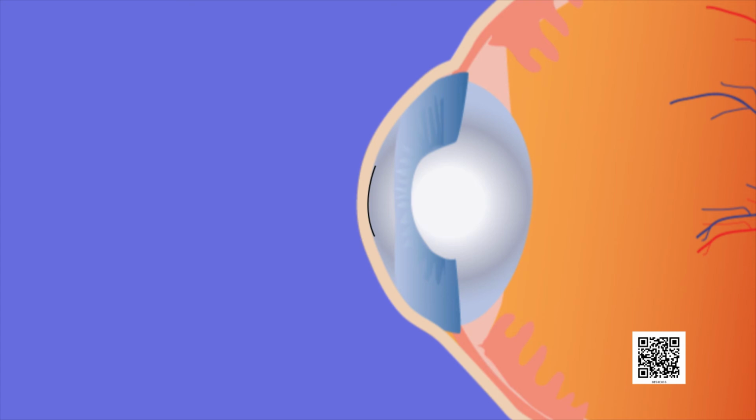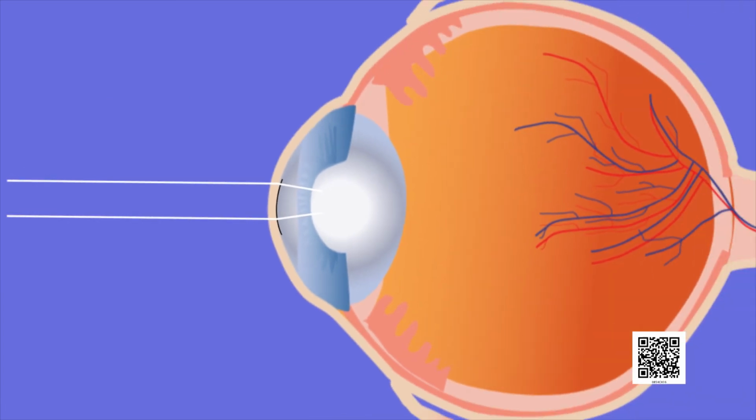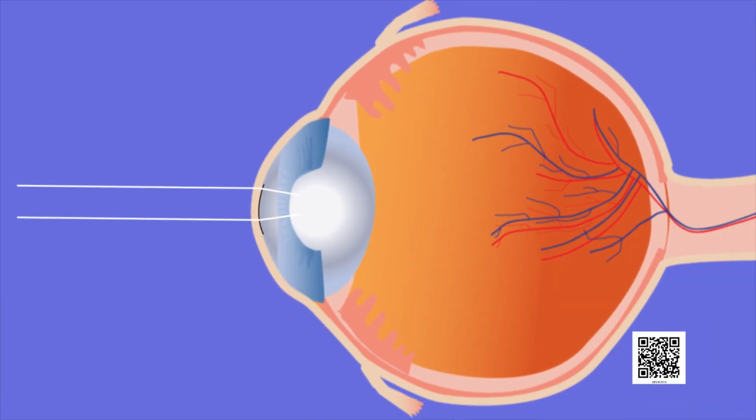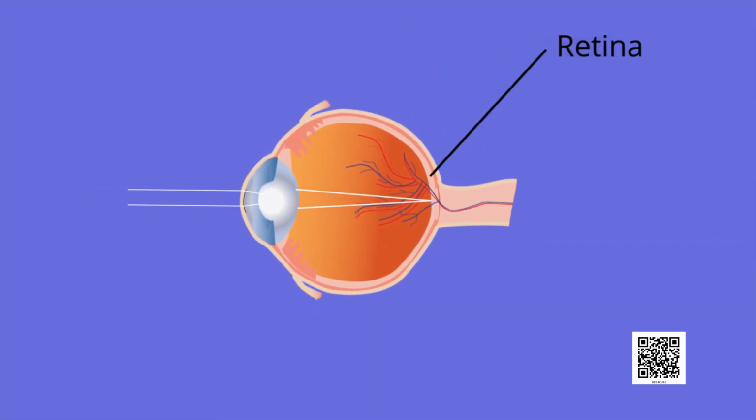Light rays from the pupil fall on the lens of the eye. The lens present in our eye is a convex lens, which is thicker at the center. The lens focuses light on the back of the eye on a layer called the retina. The retina contains several nerve cells.